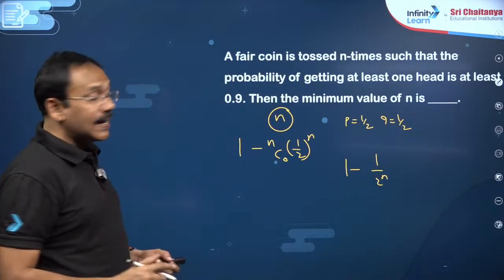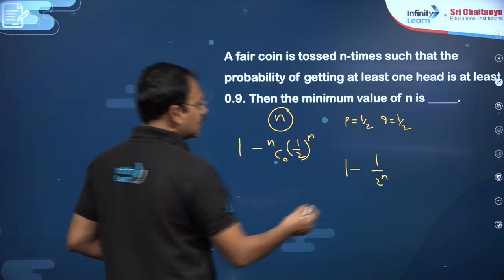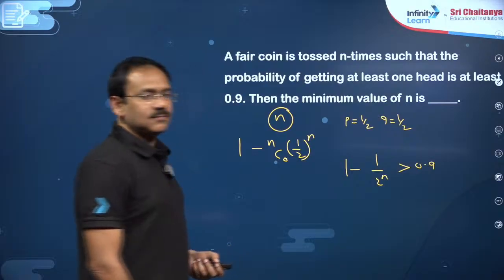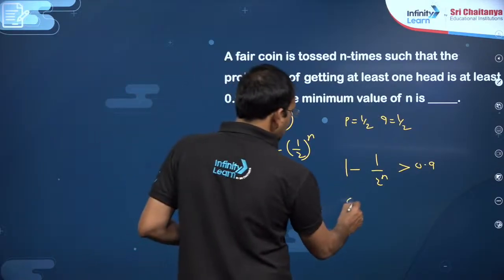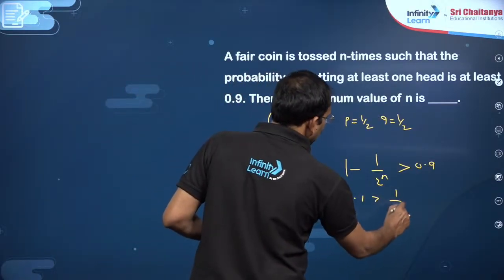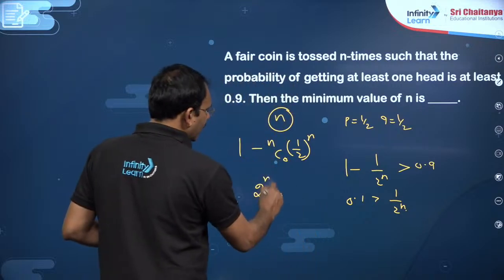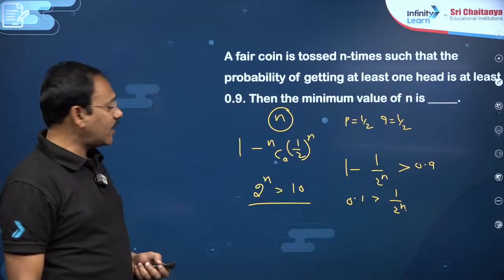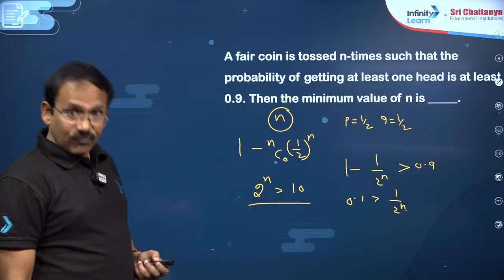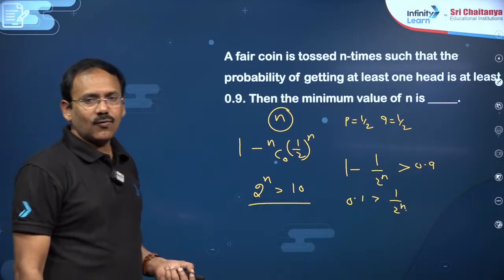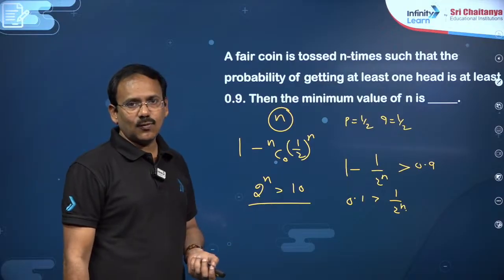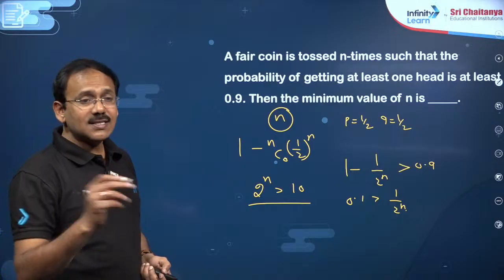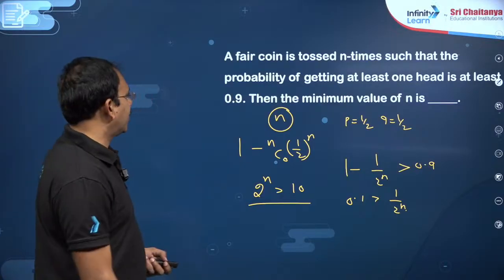This must be at least 0.9, that means it must be greater than 0.9. So that means 0.1 is greater than 1 by 2 power n, that is 2 power n is greater than 1 by 0.1, which is 10. Accordingly, 2 power n greater than 10 means n can be minimum 4, because for 1, 2, 3 it will be just 2, 4, 8 only. So n must be more than 3, my dear friends. Understanding the sentence formation is important.